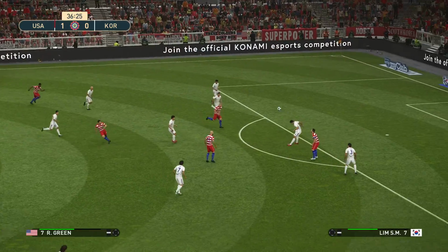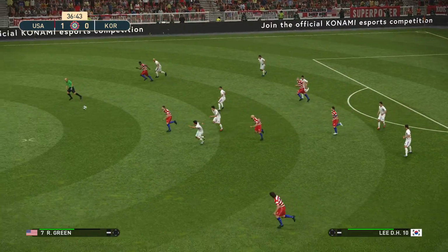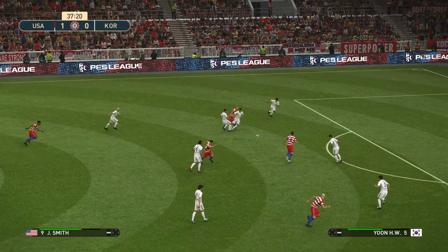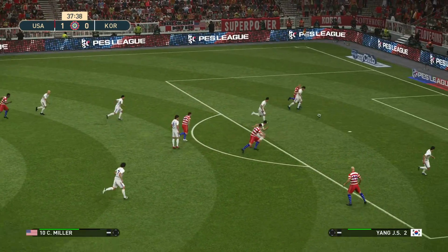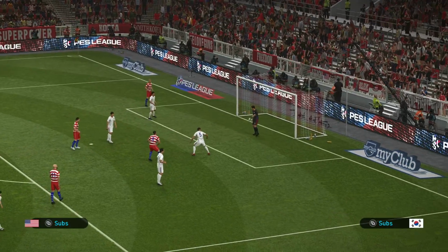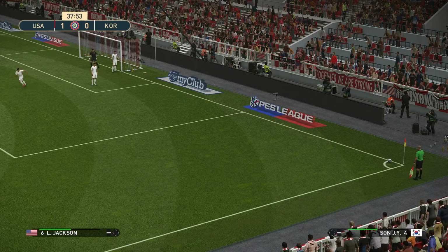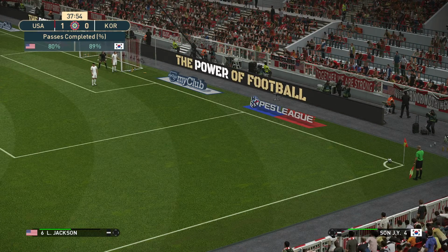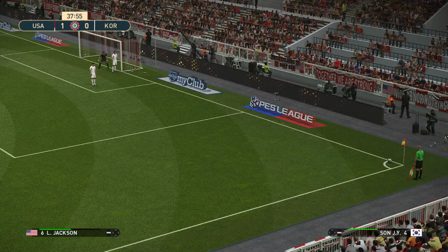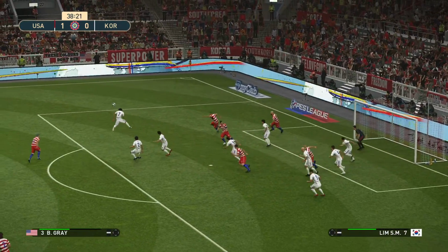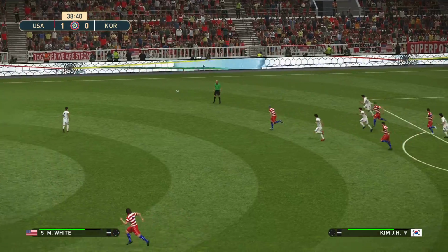The ball is played up. US with possession. Here's Smith. Mitchell looks for Miller. And it's cleared away. Yang it was who cleared it out. Corner kick to the US. Jackson will take this one. Jackson swings it in. And South Korea get it away.